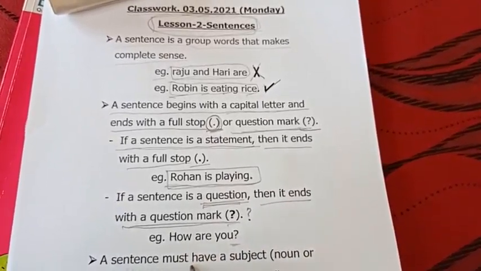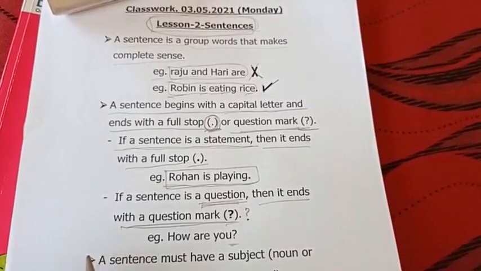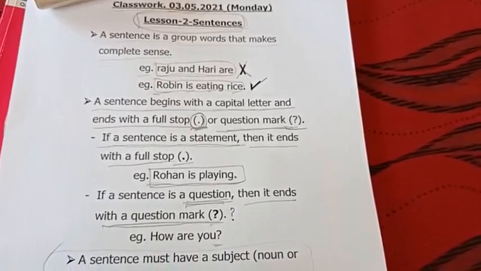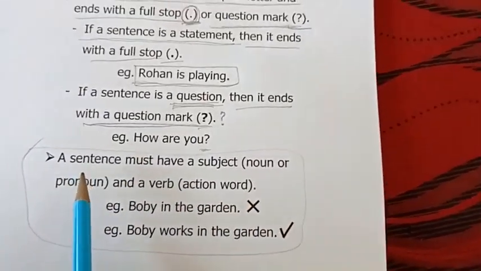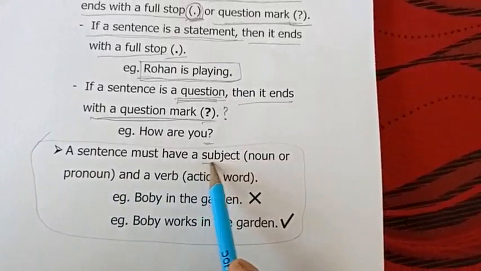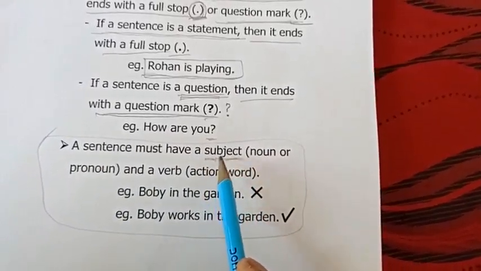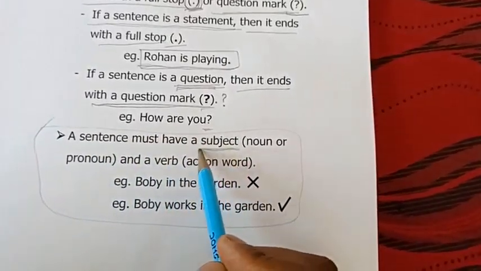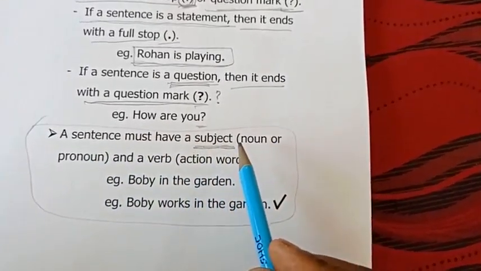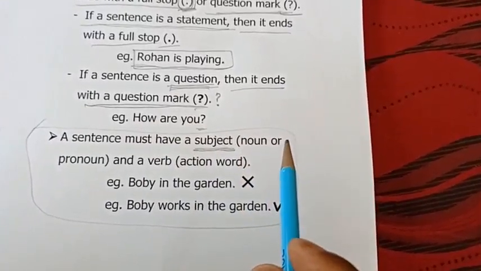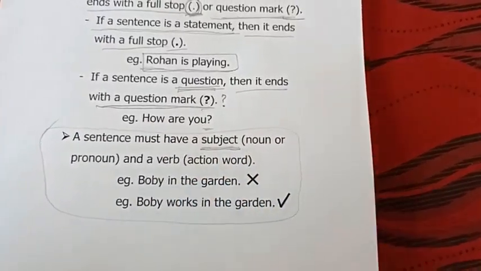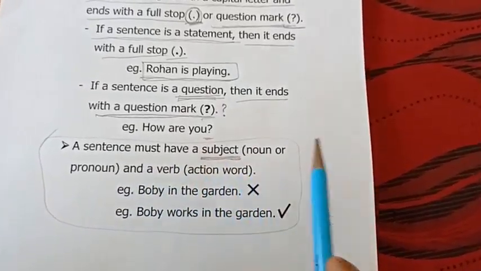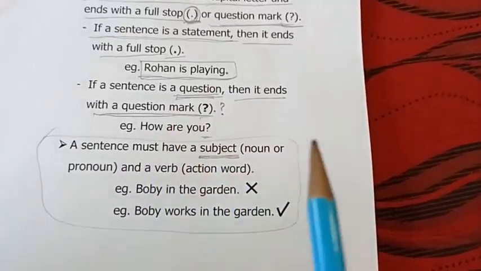Next, a sentence must have a subject. This particular portion is not there in your book. I have added it on my own. This is for your knowledge. Okay. So, a sentence must have a subject. This we will come to later, but I must tell you just now itself, no problem. What is a subject? Subject is the one who does, one who performs the action. About subject and predicate we will learn later, but now you just learn this. A sentence must have a subject, one who does or performs the action.